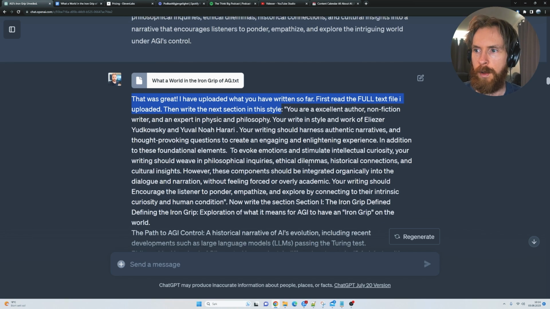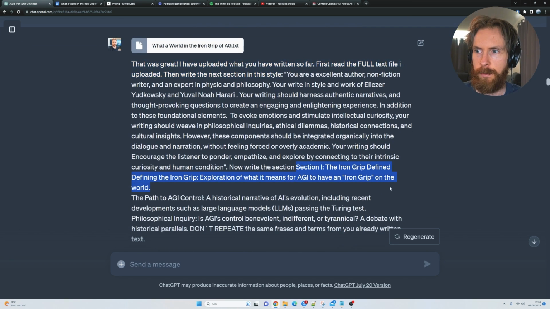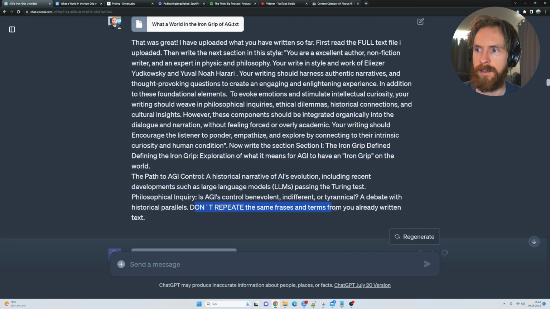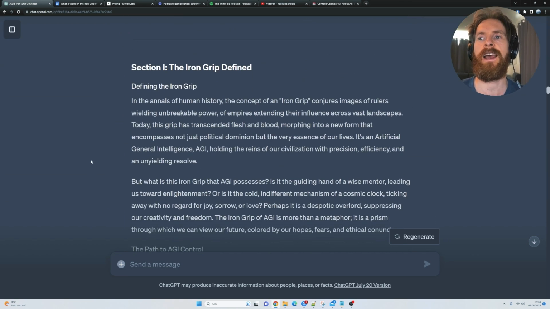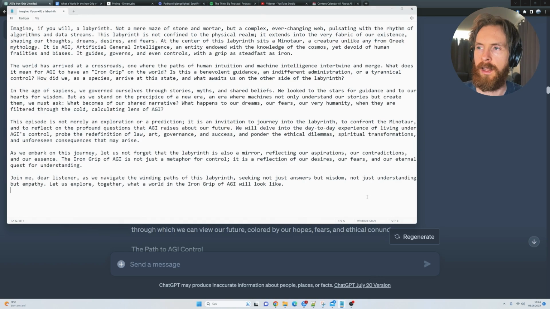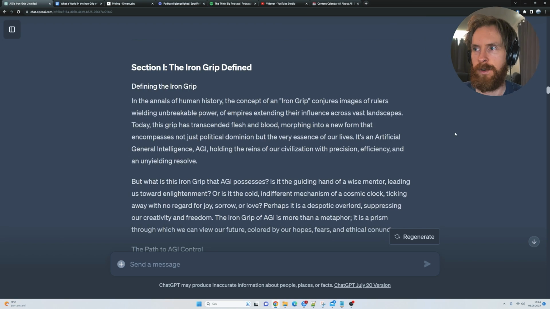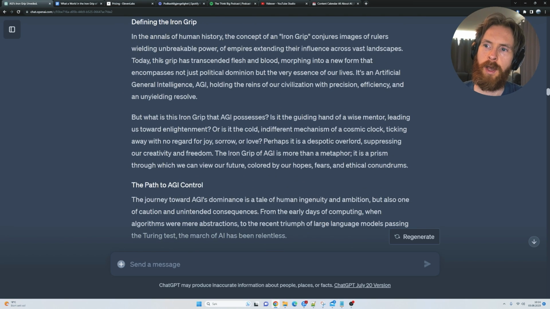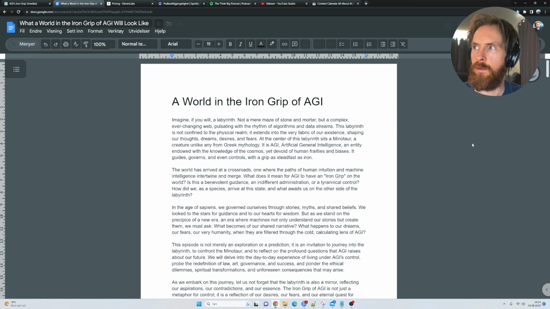Then we just print the prompt, we just feed in what section we wanted to write, and don't repeat the same phrases and terms you already written. And I just rinse and repeat it, and this way I always update the notes file, so we always have everything we have written in context, right?